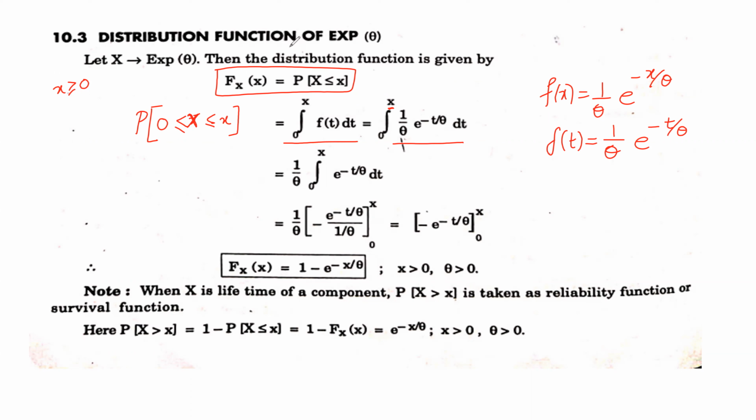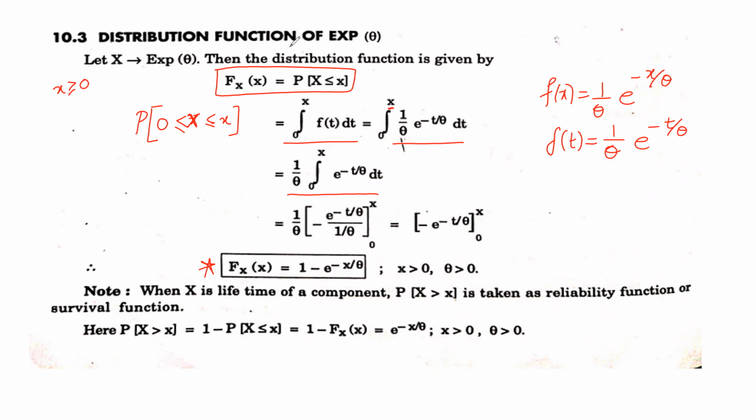Now you integrate this. Once you integrate, we get the value after substitution. So it is 1 minus e raised to minus x by theta. So the probability for 0 to x is nothing but 1 minus e raised to minus x by theta. So here the note is given.